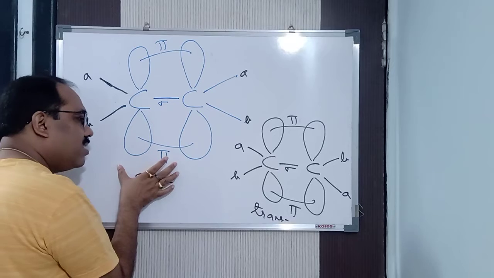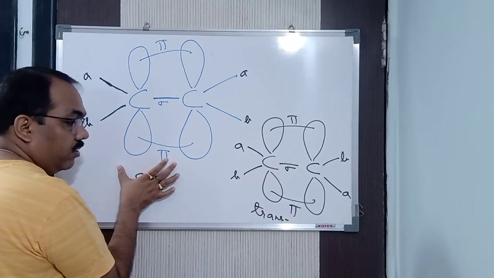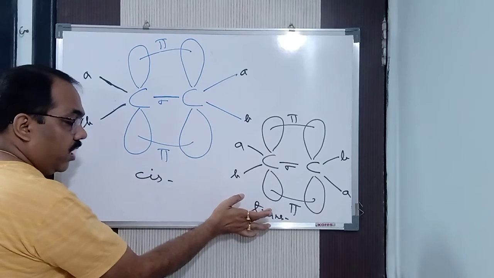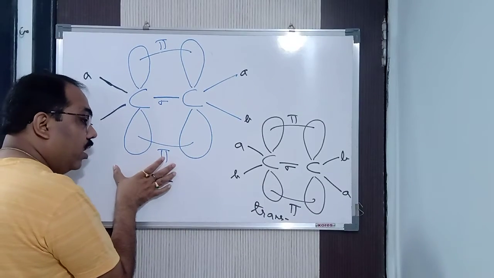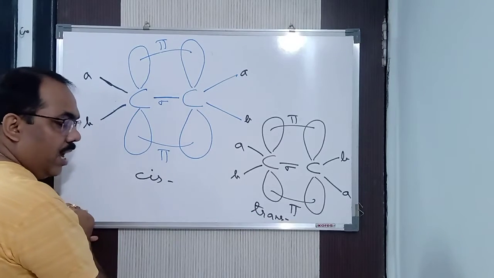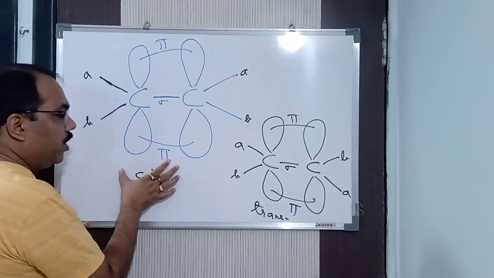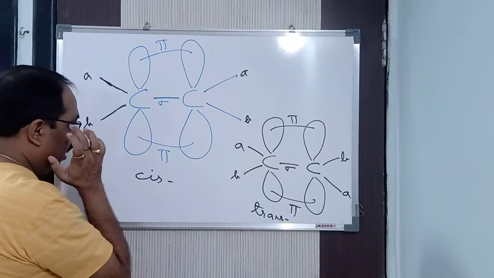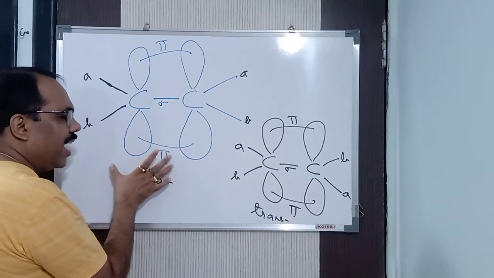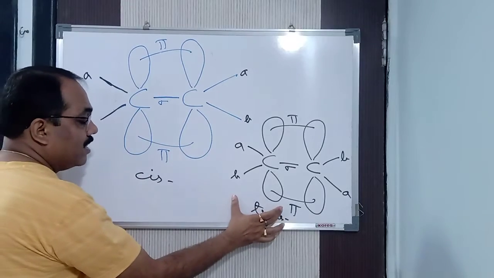And as this one is unsymmetrical in nature, it is less stable compared to trans, so it has a high boiling point, and the other has a lower boiling point. The boiling point is also higher because it has a higher dipole moment, and the other has a lesser dipole moment.